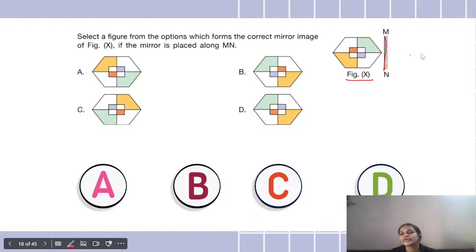तो अभी इस फिगर का ये साइड लाएंगे तो कैसा दिखेगा. You have to select that option. Is it A, B, C or D? Come on, quickly find out and tell me which is the correct mirror image of figure X. Which is the correct mirror image of figure X?